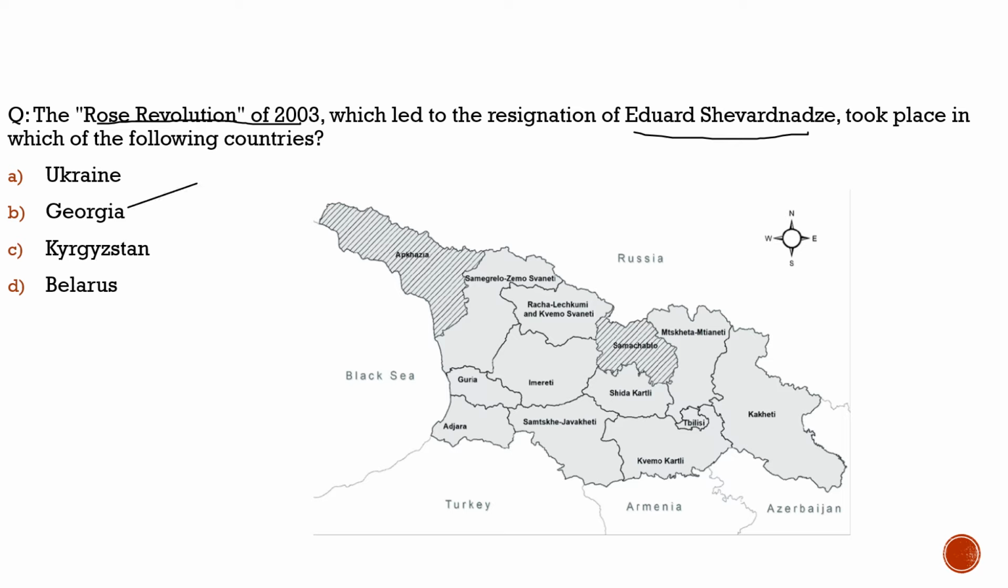Now, why are we discussing it today? Because in 2023, a government was elected in Georgia which is very much pro-Russia, and it was seen that there was direct involvement of Moscow in the elections of Georgia.